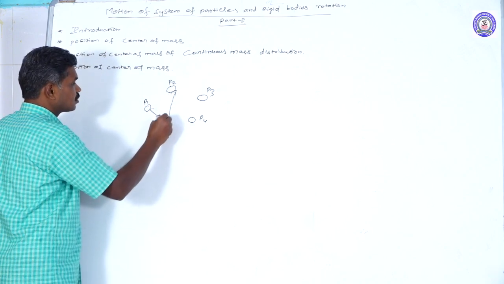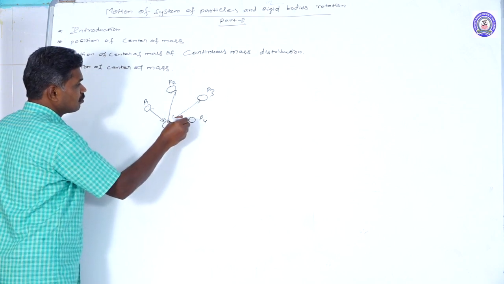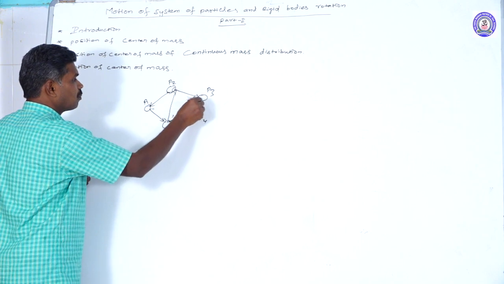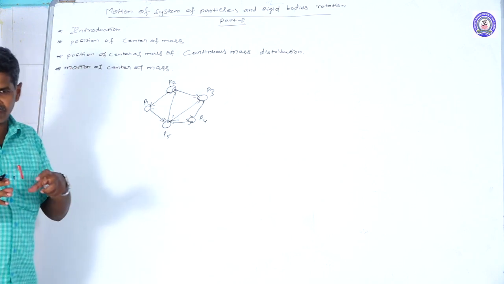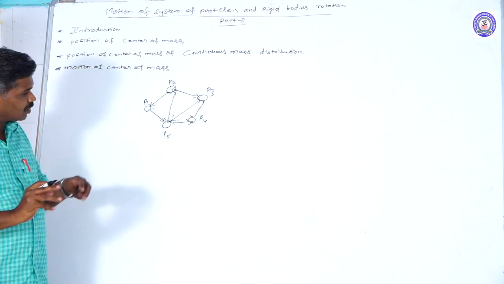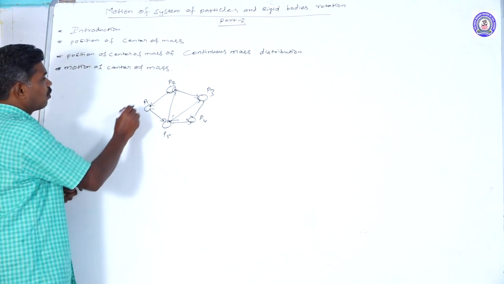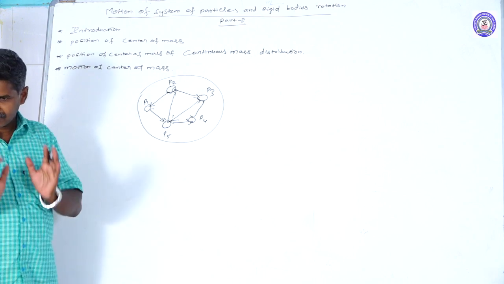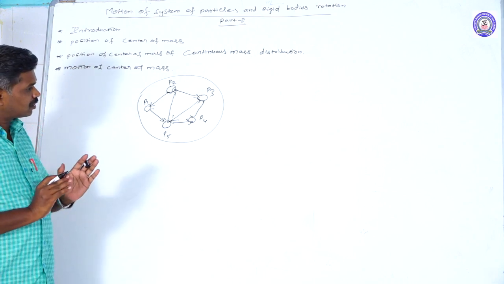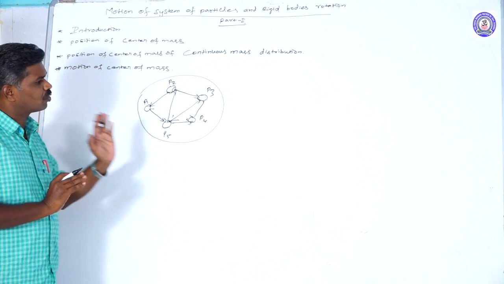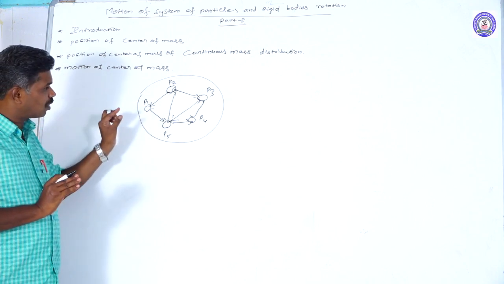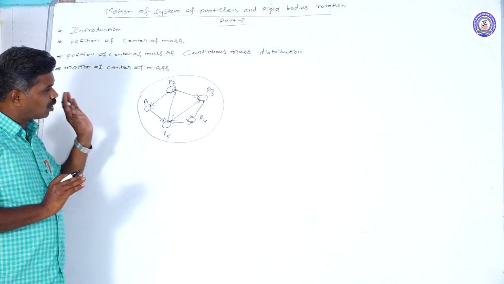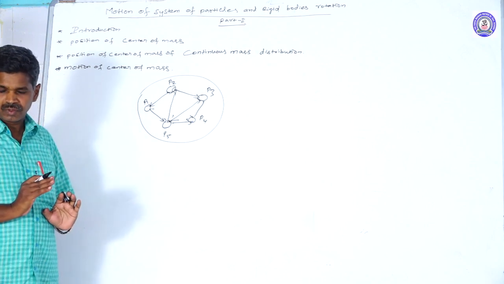but between the other masses, between all the particles, an interacting force is there. That's why they all combine to form a rigid body. That rigid body is going to make a motion, meaning not only a single particle, we have many particles. These particles want to make a motion.